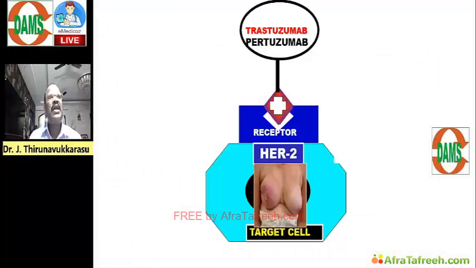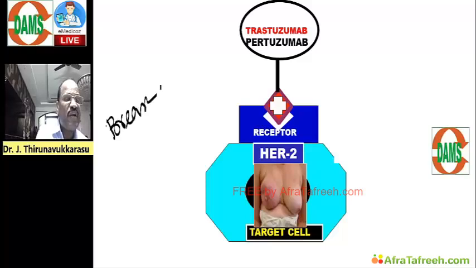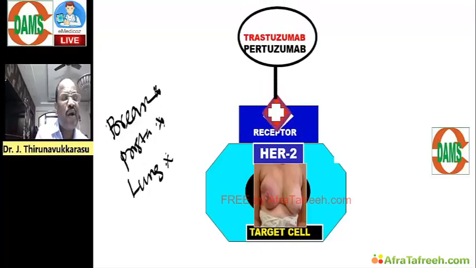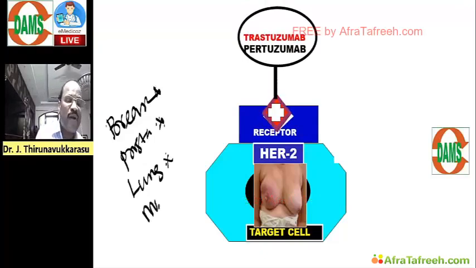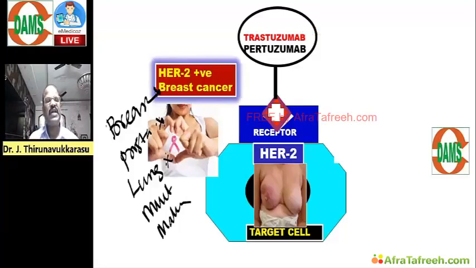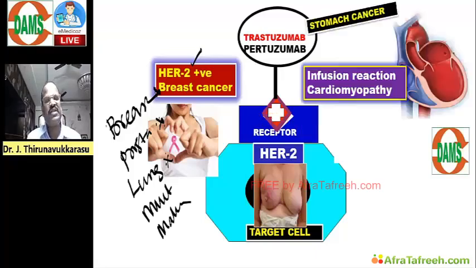Look here. Trastuzumab. See doctor, in cancer, breast cancer, you must know very well. In male, prostatic cancer, you should study very well. And lung cancer, very important. These 3 cancers are very important. So what are the drugs useful for breast cancer, lung cancer, prostatic cancer, and also multiple myeloma? Important. One more thing, malignant melanoma. These are very important cancers. Repeatedly asked questions. So for breast cancer, that too HER2 positive cancer, we use trastuzumab, pertuzumab. Both are cardiotoxic drugs. Okay.